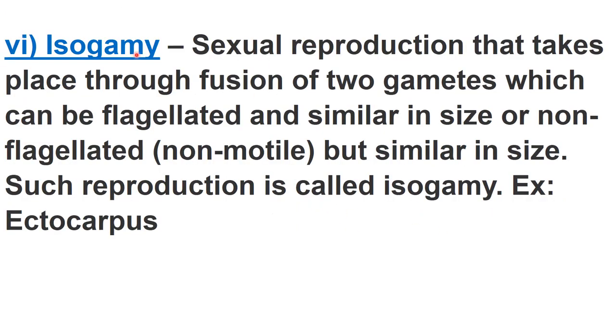After that, isogamy. What is isogamy? Iso means similar, gamy means gametes fusion. So here what happens? Isogamy is a type of sexual reproduction, you can say, that takes place through fusion of two gametes which are similar. But these similar gametes can be flagellated or non-flagellated, but they are similar in size. Okay, so these similar gametes can be flagellated or non-flagellated, but similar in size. Such reproduction is called isogamy, and an example is Ectocarpus.